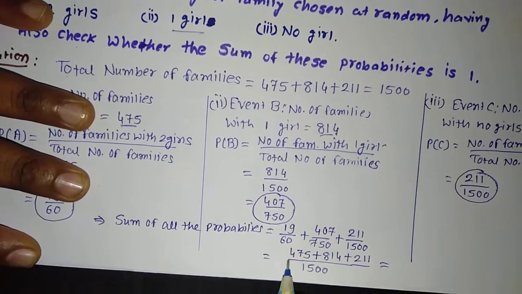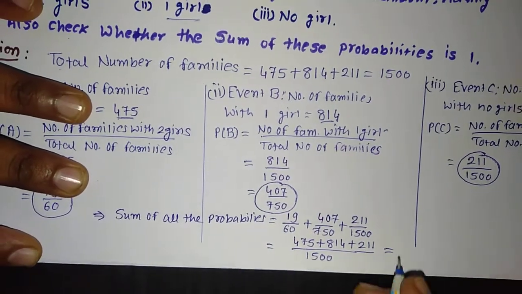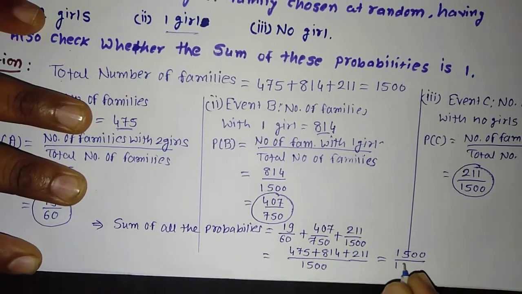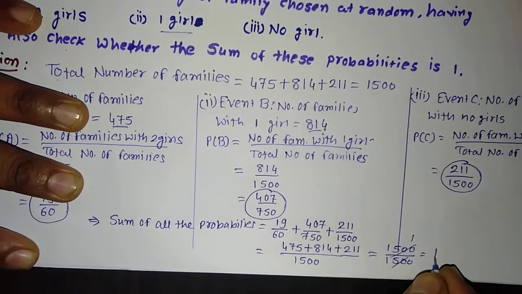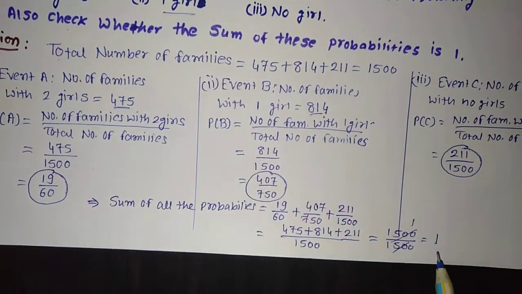Let us do the total of all. This is 475 plus 814 plus 211 is equal to 1500 divided by 1500. This will cut and the answer is 1. The sum of the probabilities of all the events will be equal to 1.